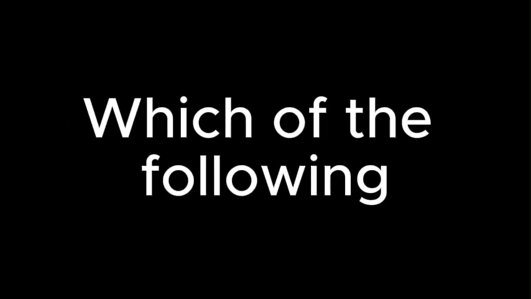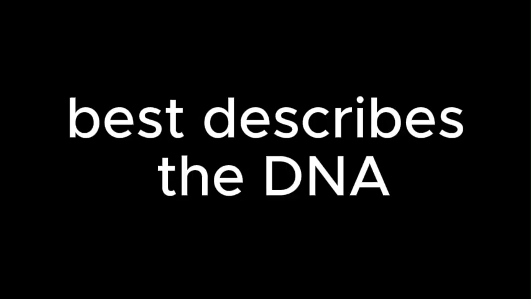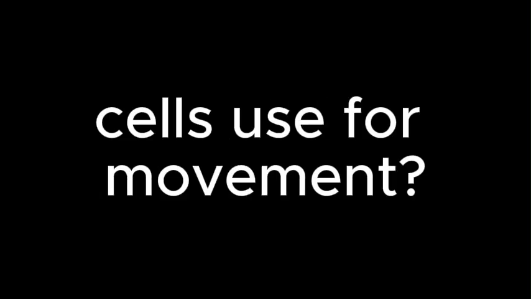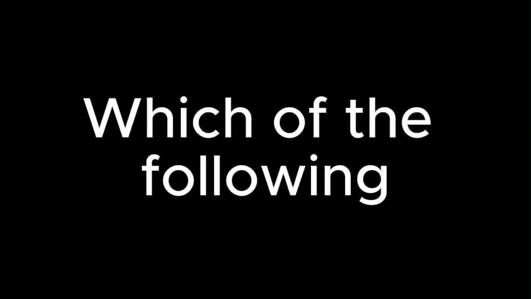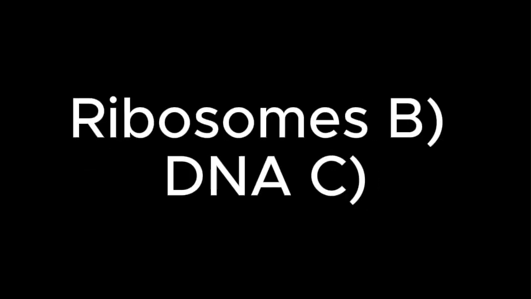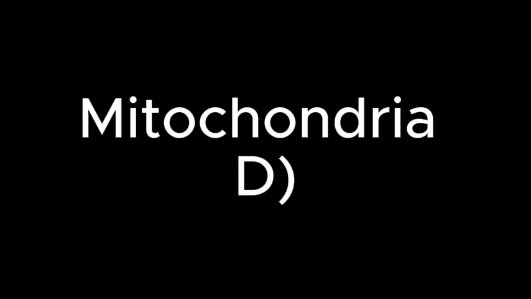14. Which of the following best describes the DNA of prokaryotes? A. Linear and contained in a nucleus, circular and free-floating, linear and surrounded by membrane, circular but contained in a nucleus. 15. What do prokaryotic cells use for movement? A. Flagella, cilia, pseudopodia, none of the above. 16. Which of the following is found in eukaryotic cells but not in prokaryotic cells? A. Ribosomes, DNA, mitochondria, plasma membrane.